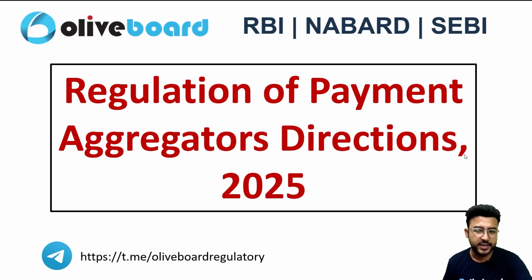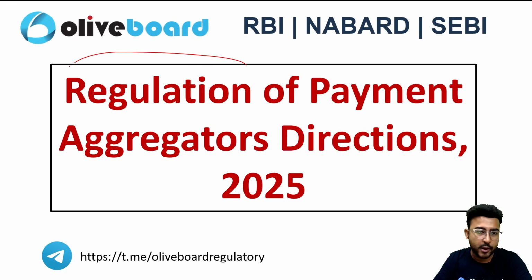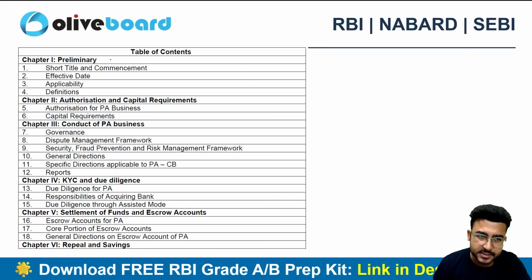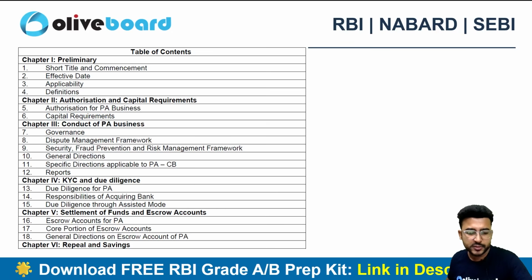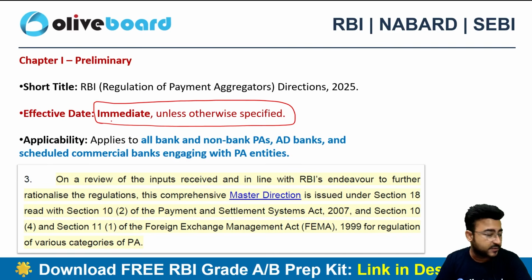Next one is the Regulation of Payment Aggregator Directions 2025. Payment aggregators are the backbone of the Indian economy, doing a very important job here. We'll be understanding what payment aggregators are doing and what kind of regulations are now applicable to them. This particular circular is divided into 6 parts. I'll also tell you the most important portion from this circular on which you can get a direct question in your examination. The effective date: there is no such date, it is effective immediately.